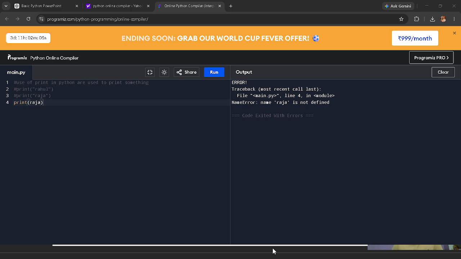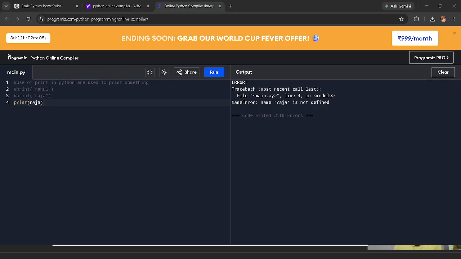Variables store values. Where a value is stored, we call it a variable. For example, x is equal to 10. Okay. What does x is equal to 10 mean? The 10 is stored in a basket. That basket's name is x. And here, what is the variable? X is equal to 10. X is the variable. Understand? 10 is the value that is stored in x, so x is the variable. Okay. Now,